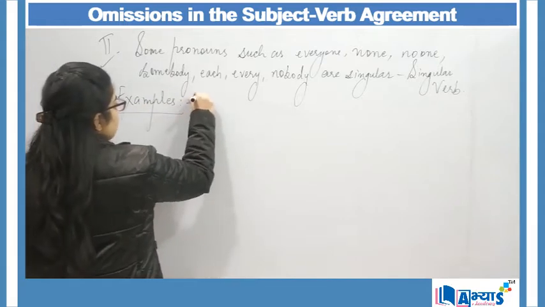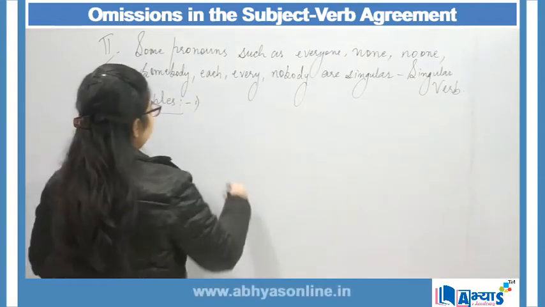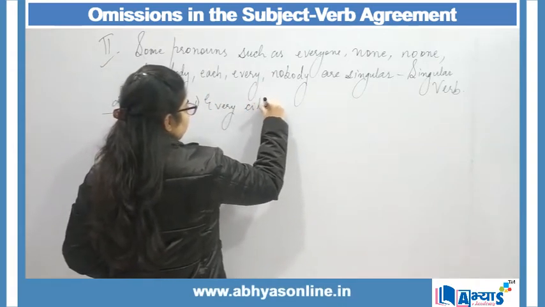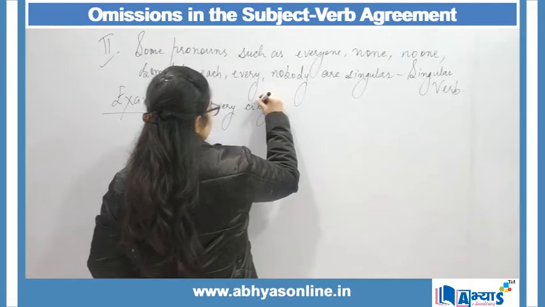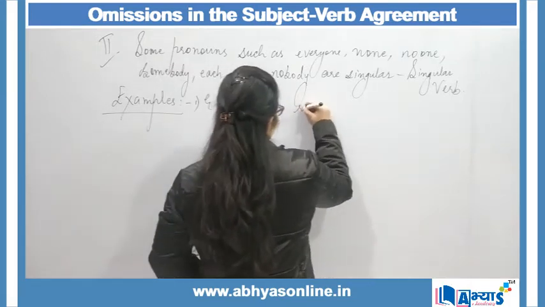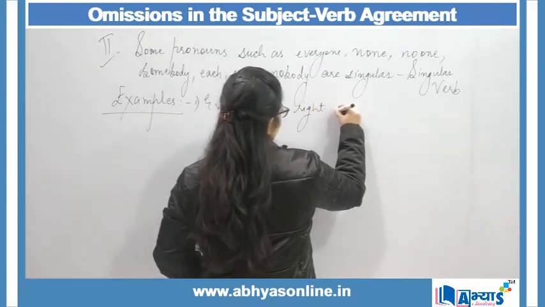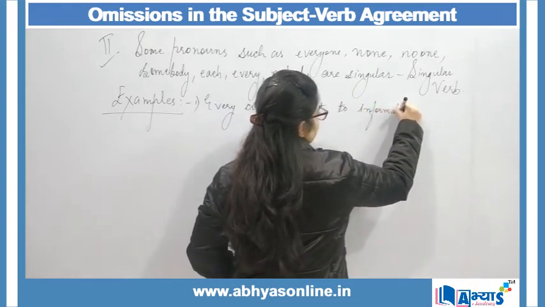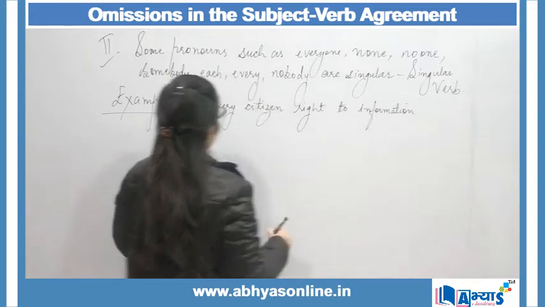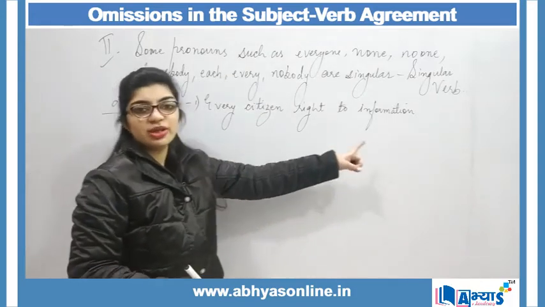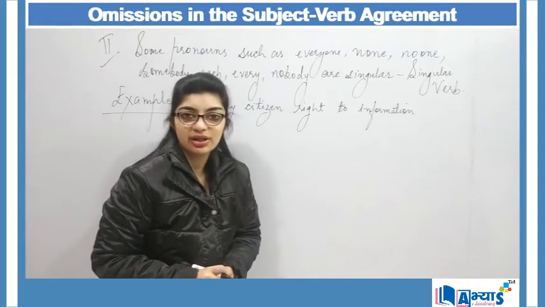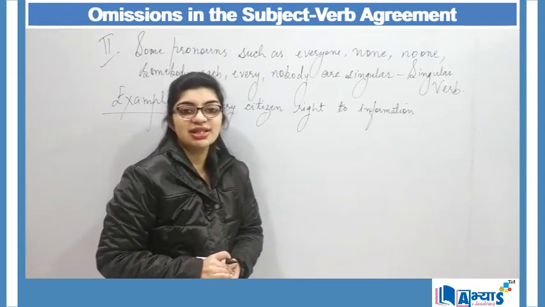The first example can be "Every citizen right to information." When I say this, my sentence does not seem good. The sound of the sentence doesn't seem perfect.